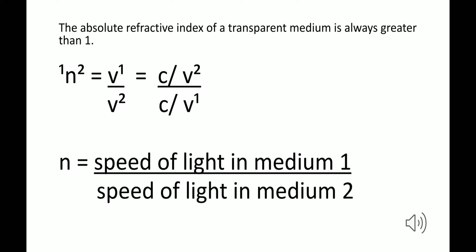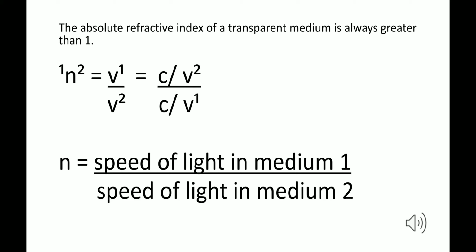Now V2 is glass and V1 is water. Speed of light in glass is V2 and speed of light in water is V1. So C by V2 we have taken 1, and C by V1 we have taken 1. When you calculate, C and C will cancel, V1 will come up and V2 will come down, and therefore the refractive index of glass to water will come as V1 upon V2, where V2 is the speed of light in glass and V1 is the speed of light in water.